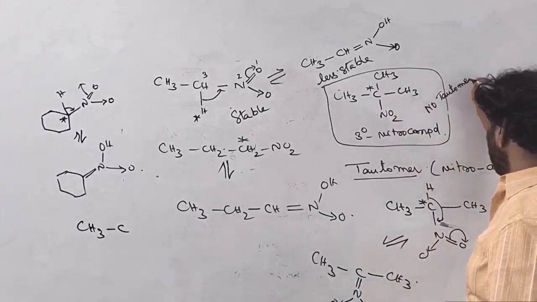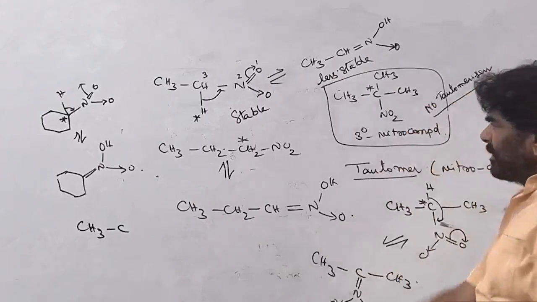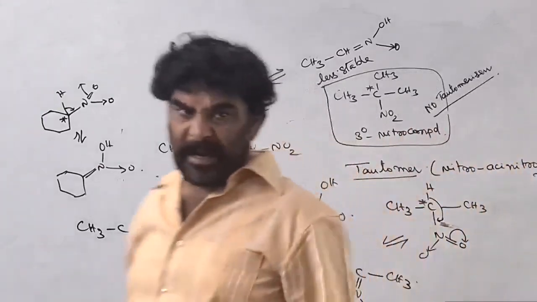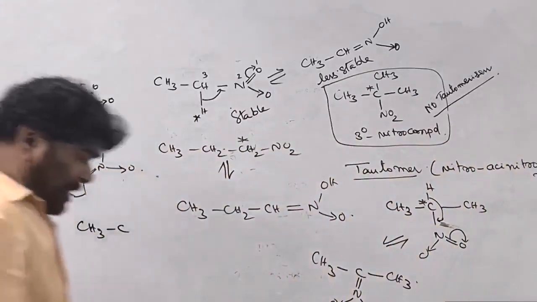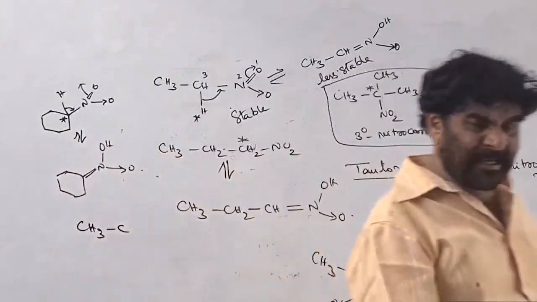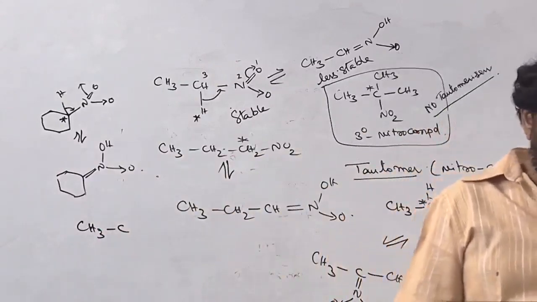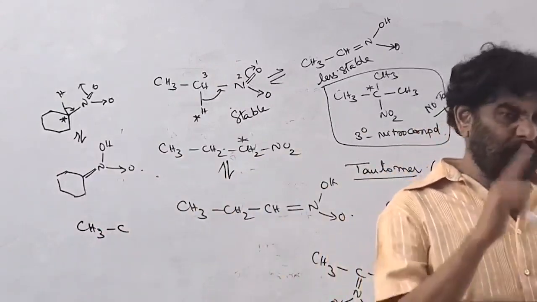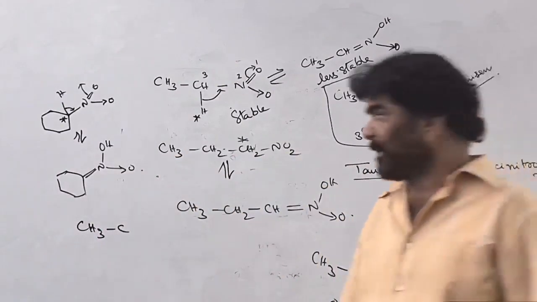Tautomerism is not possible here. Only primary and secondary nitro compounds show this. See, aldehydes and ketones containing the alpha hydrogen also show keto-enol tautomerism. Due to tautomerism, the alpha hydrogen becomes an acidic hydrogen.